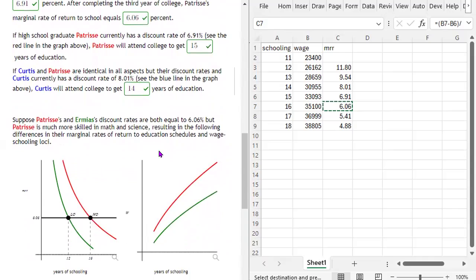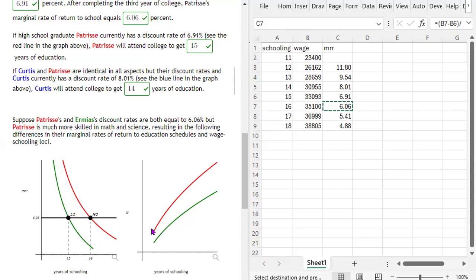Okay. Suppose Patrice's and Maya's discount rates are both equal to 6.06%. But Patrice is much more skilled in math and science, resulting in the following differences in the marginal rates of return to education schedules and wage schooling loci, right? So Patrice is the high performer in college. Maya is going to have low math and science skill. So she generally won't do as well in college, right? But they both have the same discount rate, right?